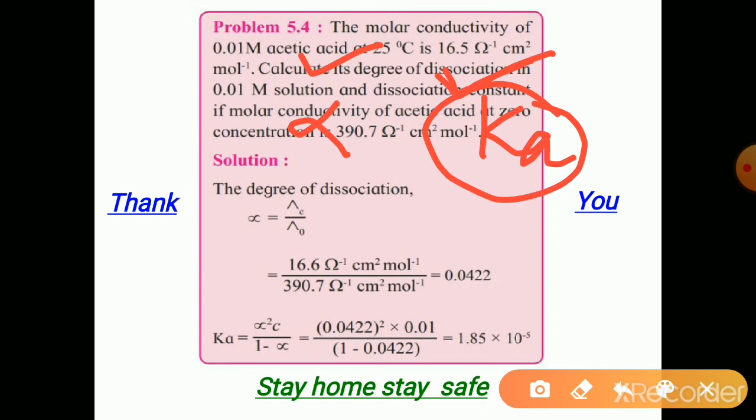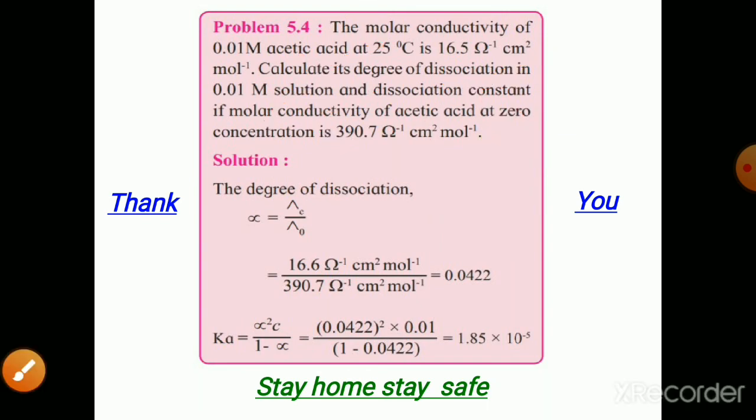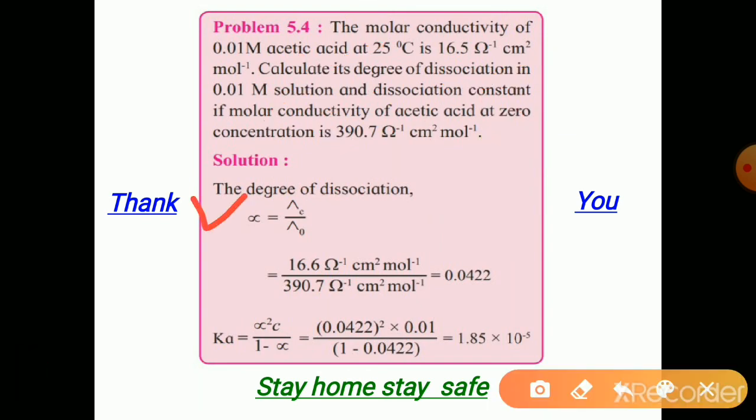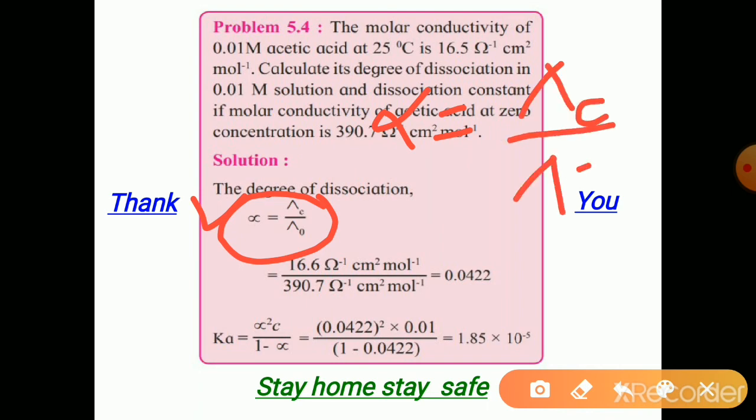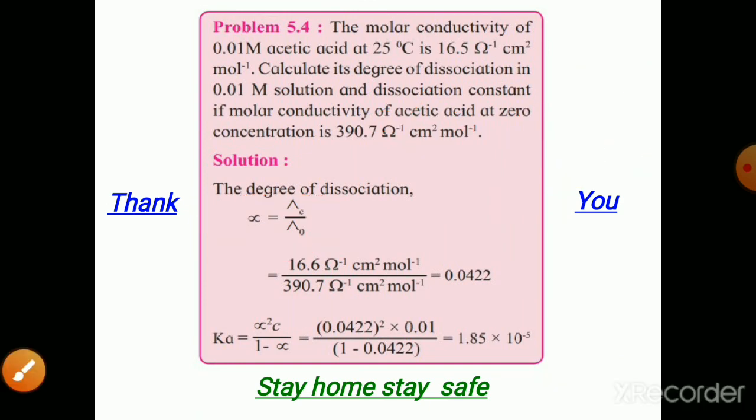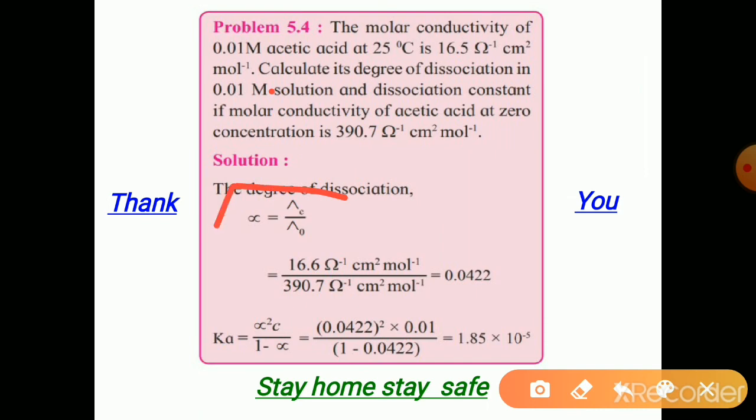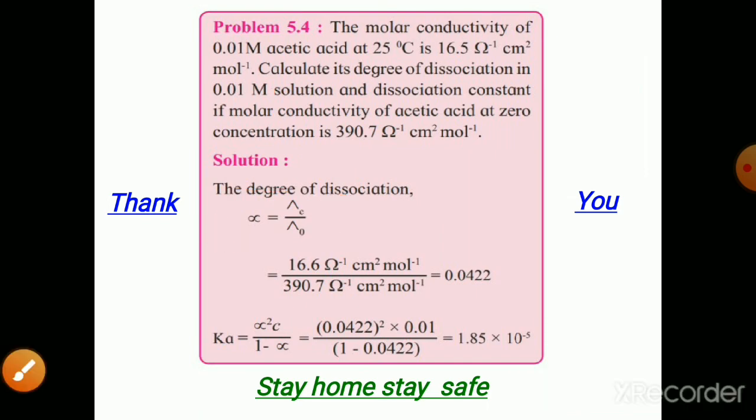These two we need to determine from the given values. We know that alpha is equal to lambda C divided by lambda naught. Note down this relationship. Lambda C is the molar conductivity at any concentration, and lambda naught is the molar conductivity at zero concentration. So alpha is this relationship, note down, that we have not taken earlier.